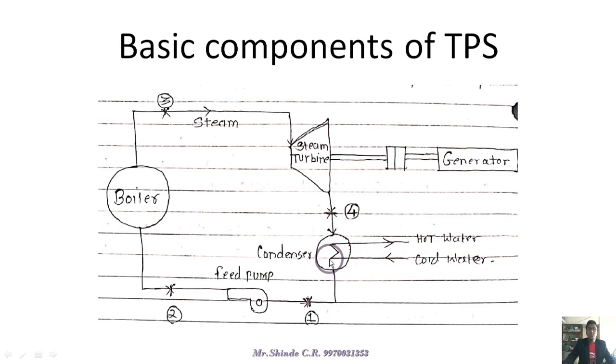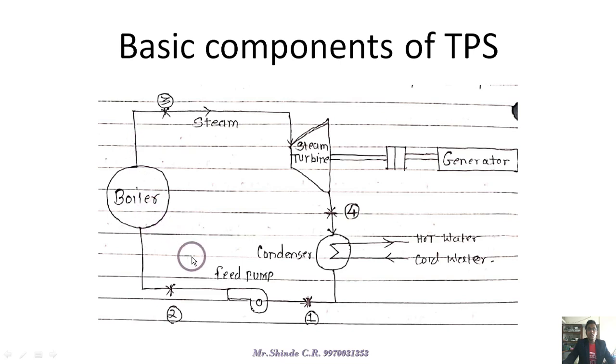After condensation, the condensed steam exiting the condenser is given to the feed water pump. The main function of this feed pump is to increase the pressure of this water, which contains steam plus water, or water-contained vapor, so that it is provided again to the boiler.